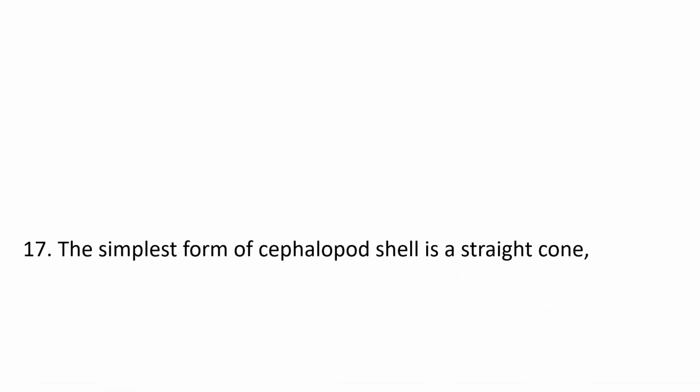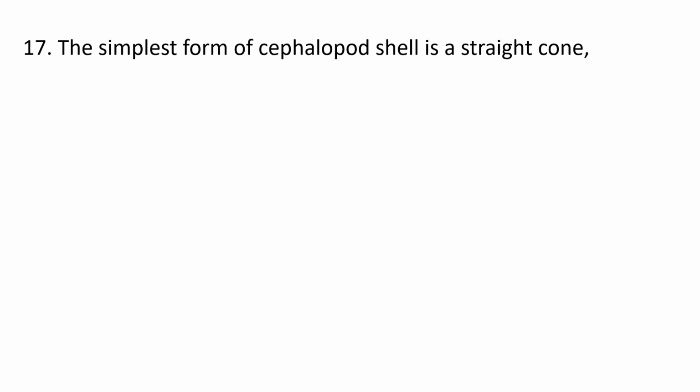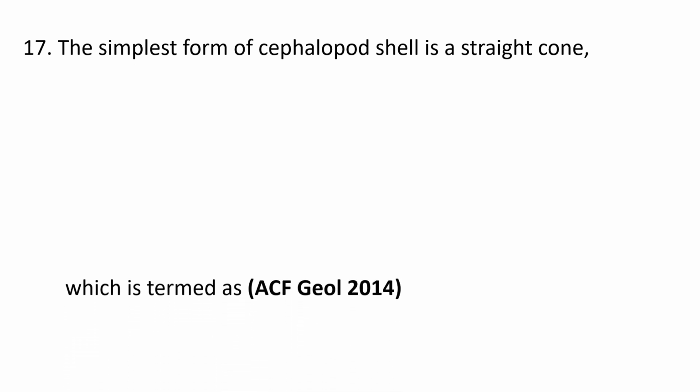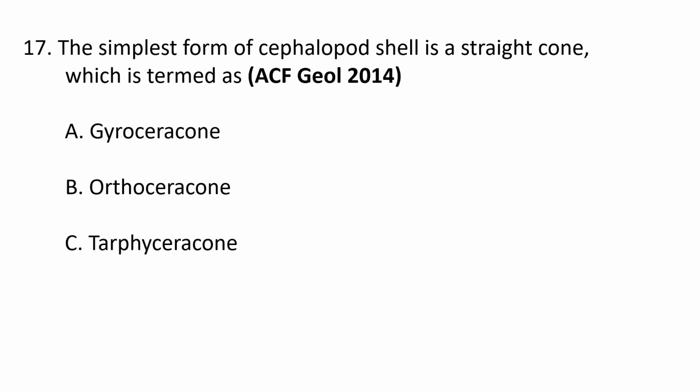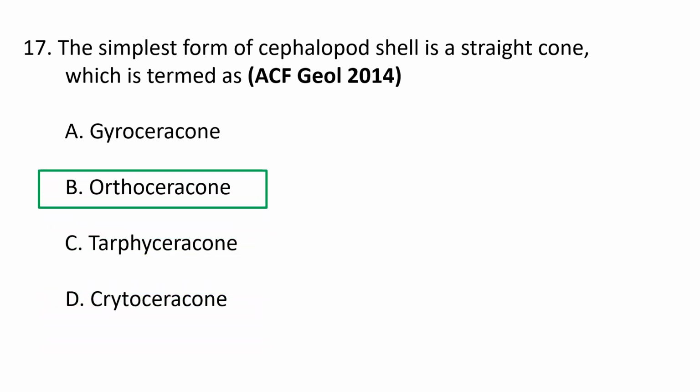Next question. The simplest form of cephalopod shell is a straight cone, which is termed as. So that means, what is the simplest form of cephalopod shell? A. Gyroceracone, B. Orthoceracone, C. Trochoceracone and D. Cyrtoceracone. So the correct option is Orthoceracone. B is the correct option.